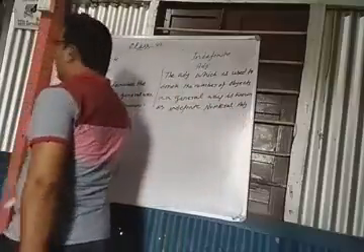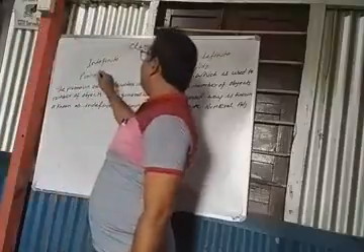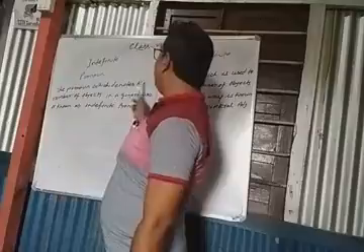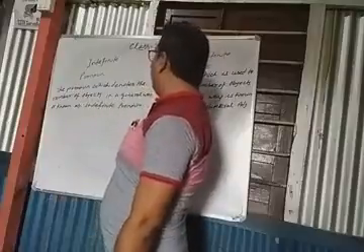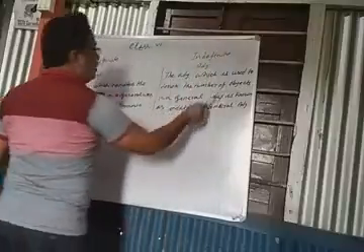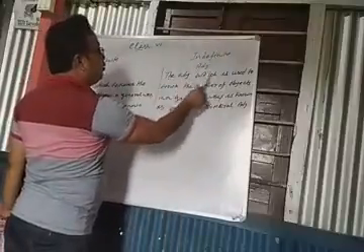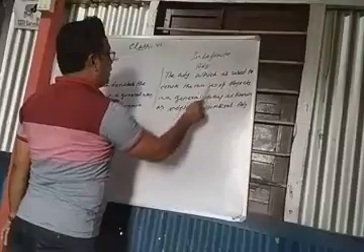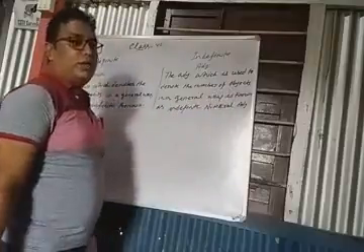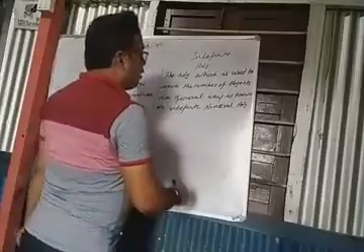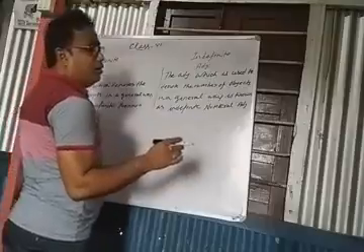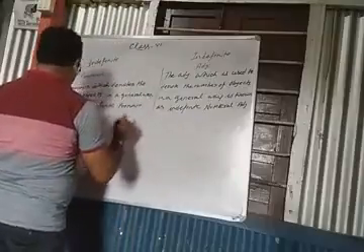Okay. Here you see, what is the definition of indefinite pronoun? The pronoun which denotes the number of objects in a general way is known as indefinite pronoun. And what is the definition of indefinite numeral adjective? The adjective which is used to denote the number of objects in a general way is known as indefinite numeral adjectives. We will learn what is the basic difference between these two. We will learn through the examples.